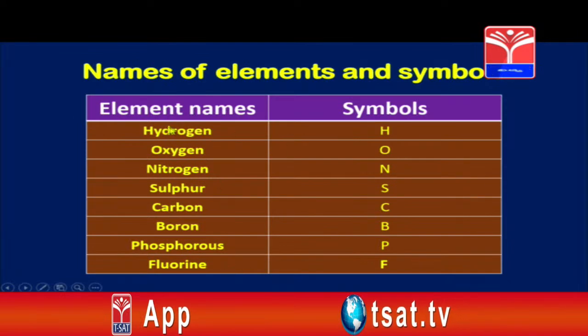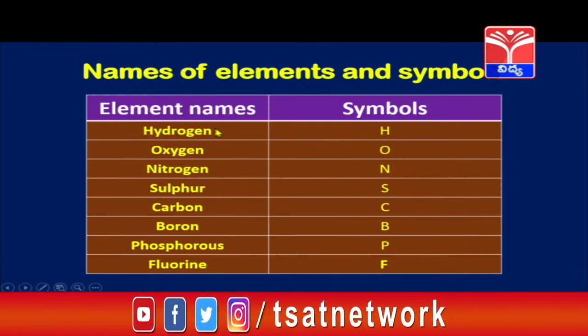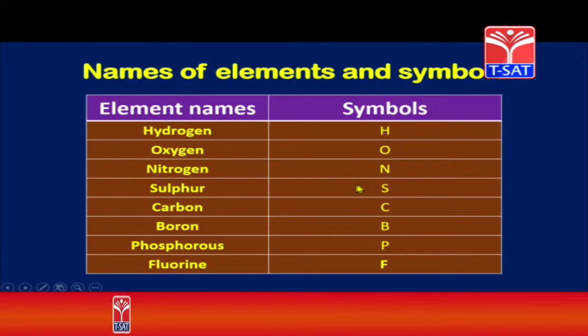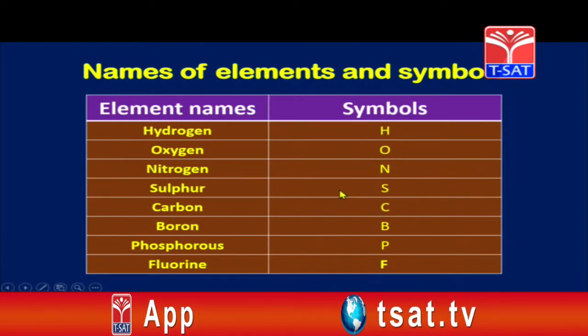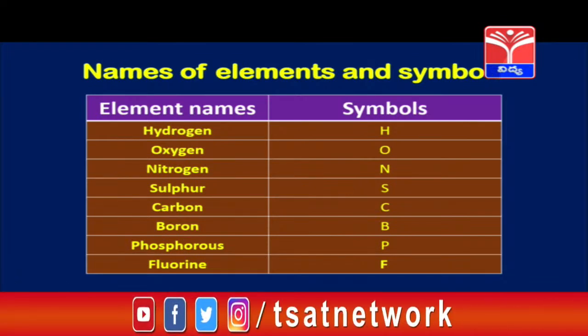If you observe, children, the first alphabet of the element name is taken as the symbol. Oxygen O, hydrogen H, nitrogen N, sulfur S. Isn't it, children? Carbon C. The main important thing that we have to make a note here, children, is that we are taking the first letter of the English alphabet as the symbol of the element. Right, children? Now, let us look at some more element names.